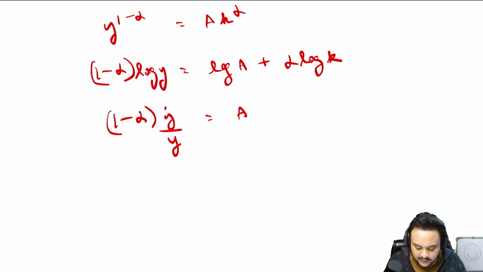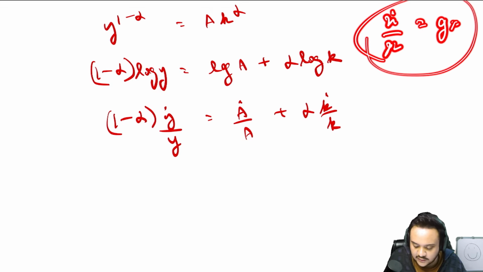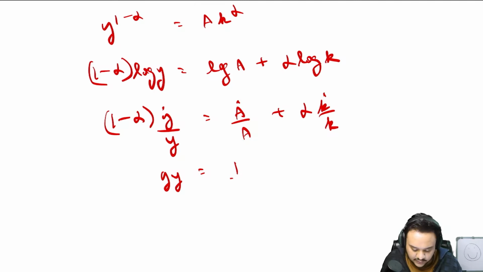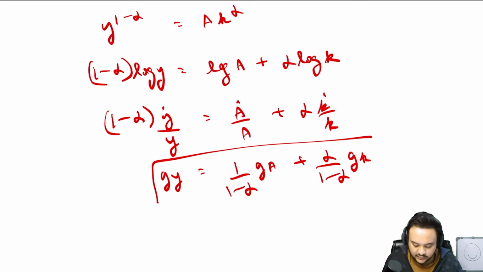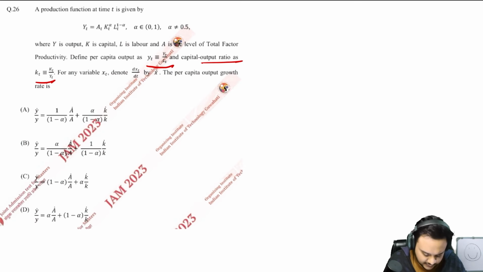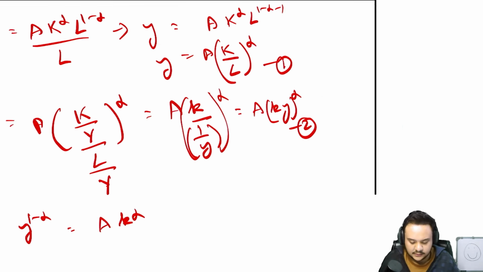So you get A dot divided by A plus alpha k dot divided by k. And what is x dot divided by x? It is just the growth rate of x, right? Gx. So you'll get gy is equal to, taking that to the other side, 1 upon 1 minus alpha ga plus alpha upon 1 minus alpha gk. Okay, this is your final answer. Match it with the options. You'll get this one. A is your answer. Okay, let us move on.